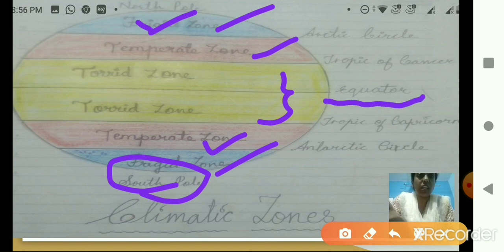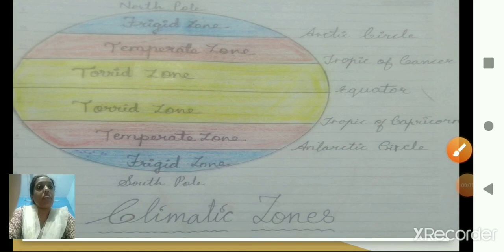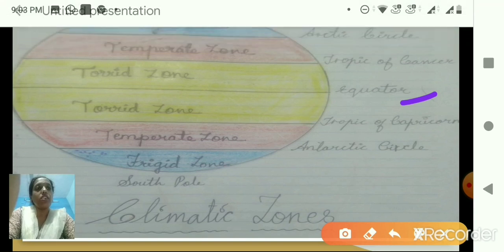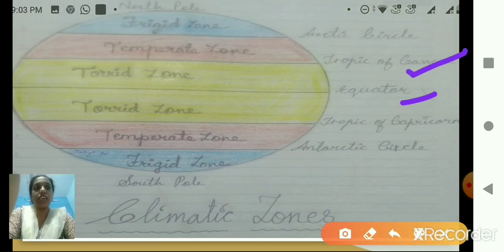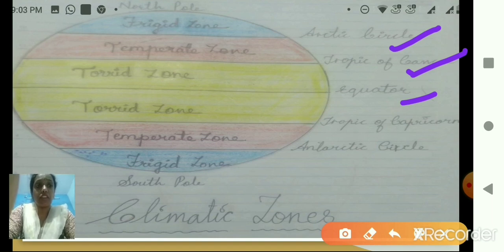Then in the northern hemisphere, that is above the equator, here is Tropic of Cancer, and near the North Pole we have Arctic Circle. Below the equator, that is in the southern hemisphere, we have Tropic of Capricorn. Below that we have Antarctic Circle, that is towards the South Pole. I hope the diagram is clear.